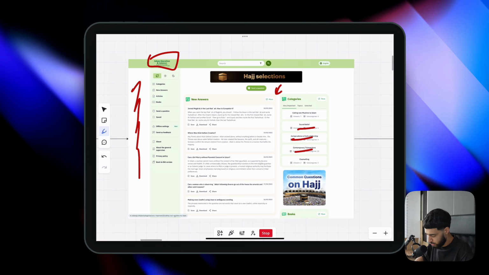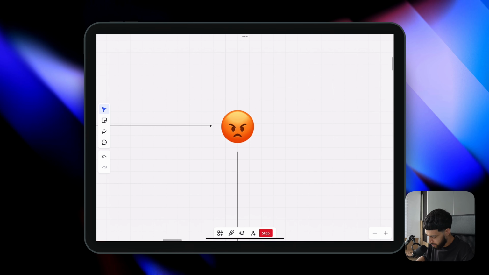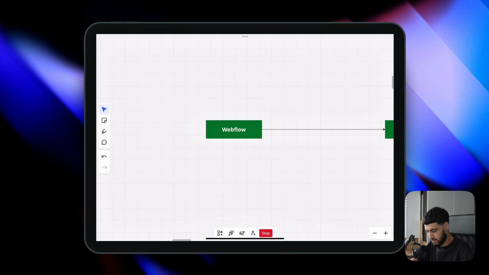So I thought, could I use AI to make this a little bit better? And this makes people angry, frustrated. Building software doesn't start with features, it starts with frustration. As soon as someone is frustrated at a current problem, that's when you get an idea to build a solution around it.